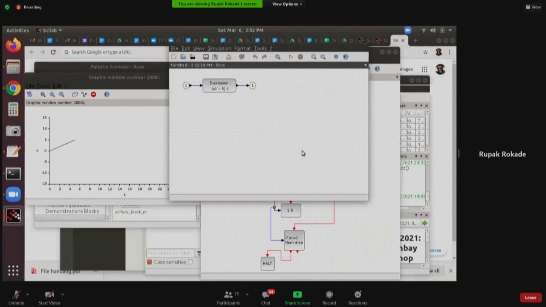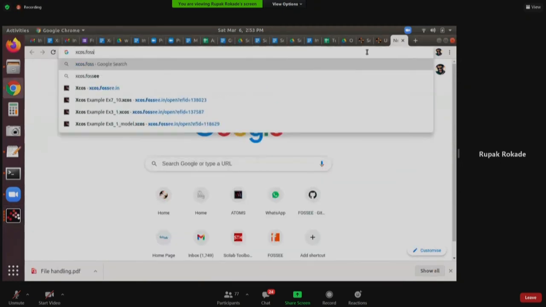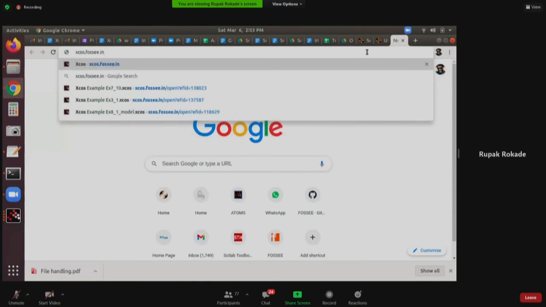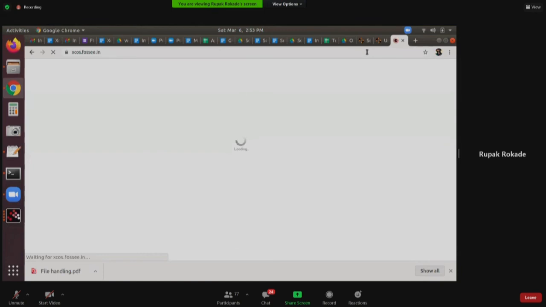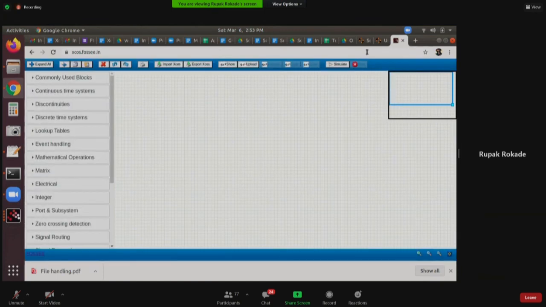The second part is about we want to also show some cloud facility in XCOS. Okay, so all this I was doing on my desktop computer, right? Now we also have tried our best to port some functionalities on the cloud. So now let us see that. xcos.fossee.in is the site name. So once you open this, this is a web facility made available to you by Fossee, and what we have attempted to do here is to port the XCOS functionality over the web.